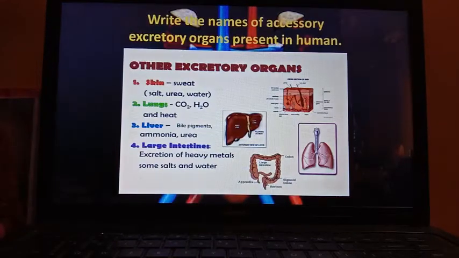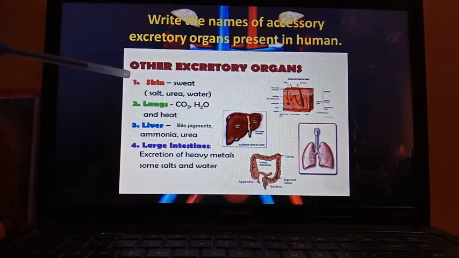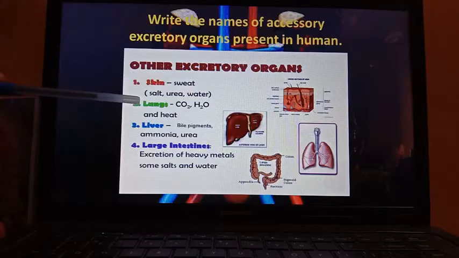Now next question is, write the names of accessory excretory organs present in human beings. So 4 types of accessory excretory organs are present in our body. First is skin. Skin mainly excretes sweat. Sweat contains salt, excess salt, urea, excess of water. Then lungs.